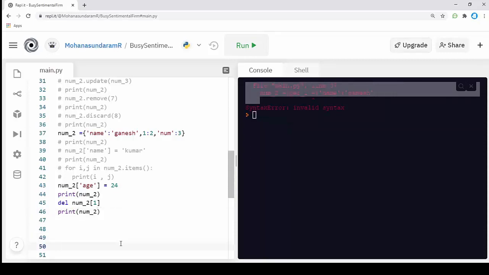Okay, done with the data structures in the data types. We have covered lists, tuples, sets, and dictionaries. These are the four main data structures in the data types.